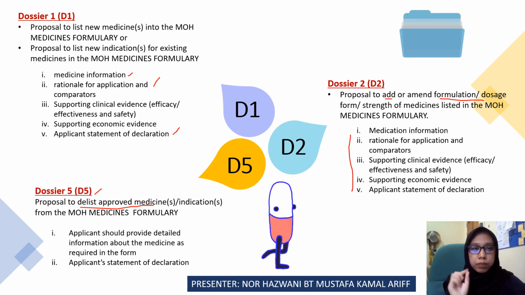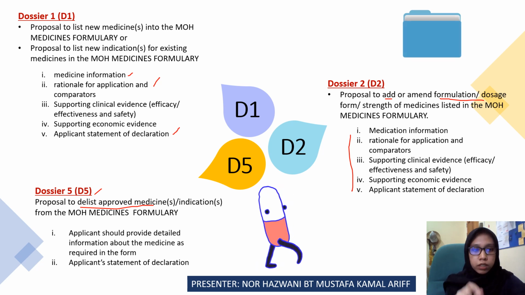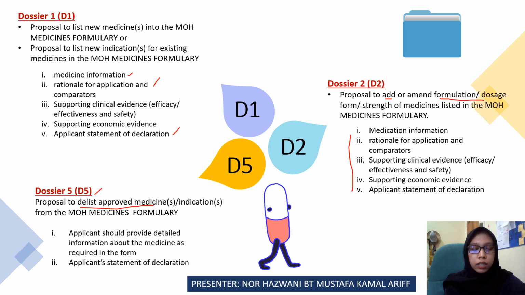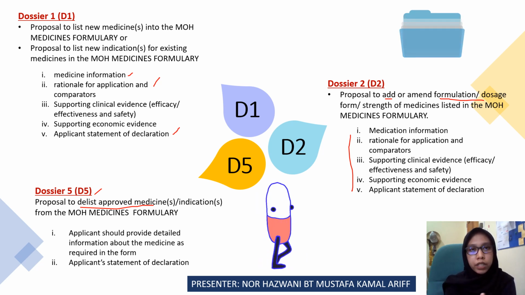The form must be signed by the pharmacist or the medical doctor, who can also be the contact person for this dossier.